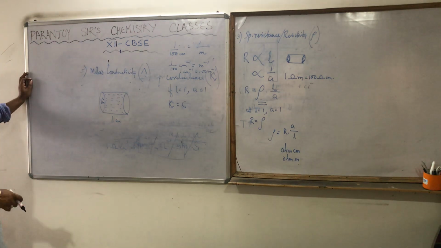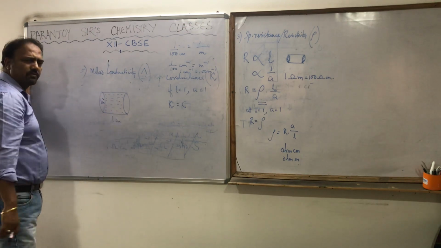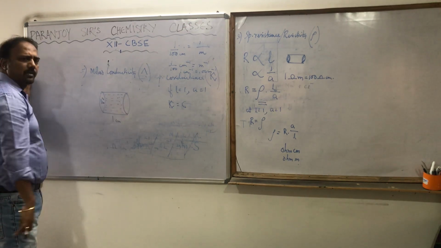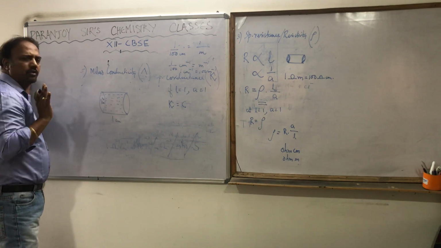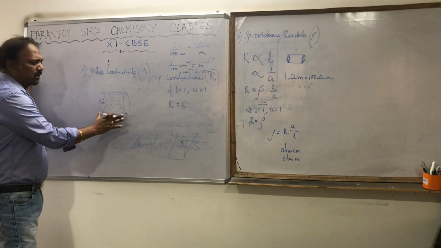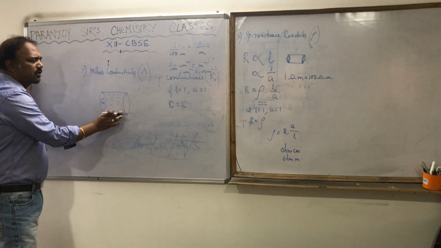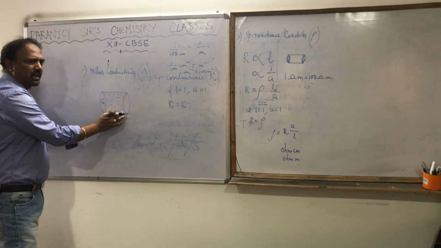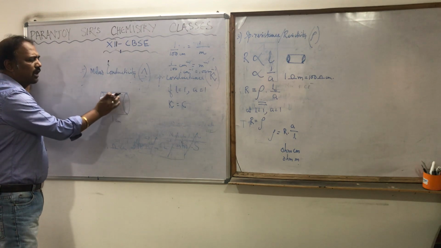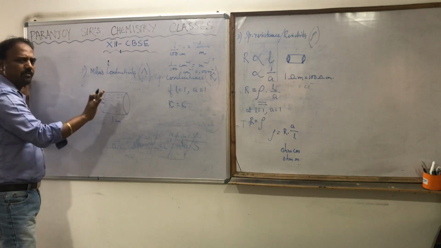If we measure the conductance of it, that is nothing but kappa. Here the length is fixed and area of cross section is fixed. How much electrolyte is there, how much solute, how much solvent, what is the concentration of the electrolyte, is immaterial.